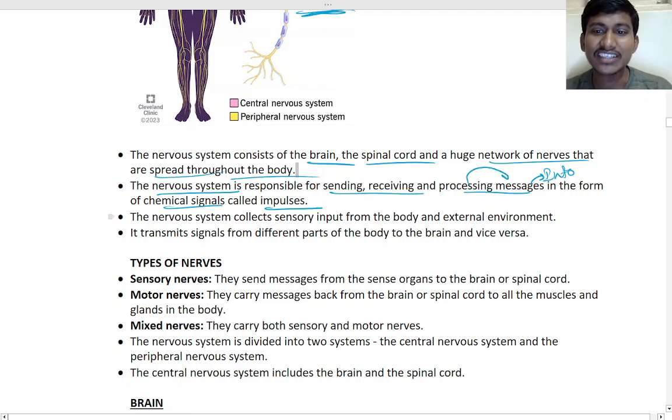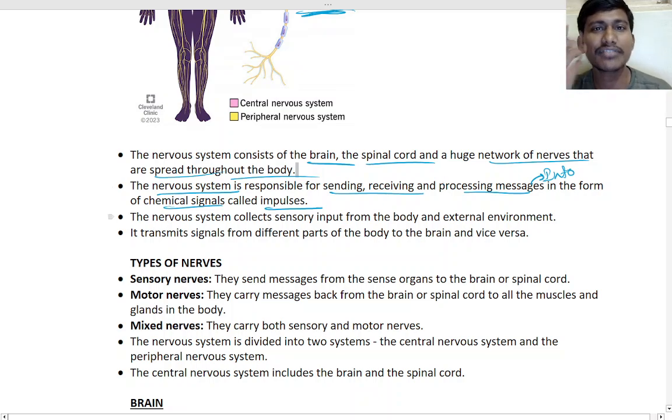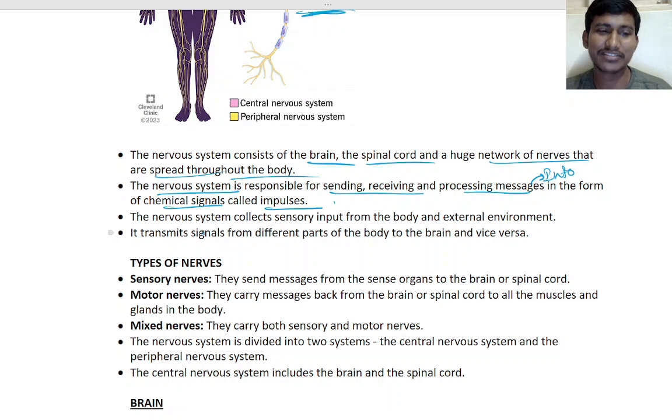After processing, you will react to that. If I tell you to raise your hand, you react by raising your hand, right? That is how the reaction comes, and that is how the processing happens. It is very, very fast. The brain is the fastest thing in the world. It processes information so fast that not even supercomputers can defeat it.